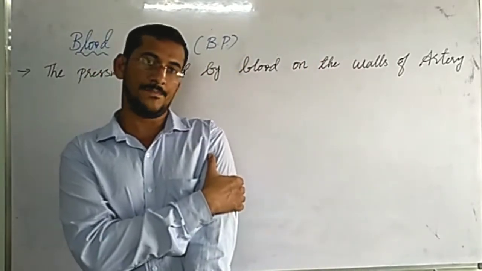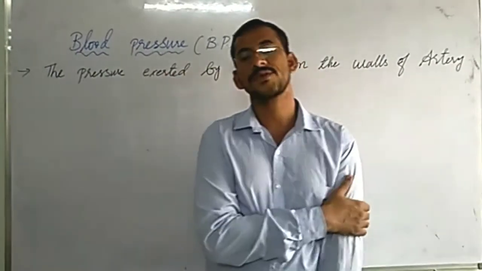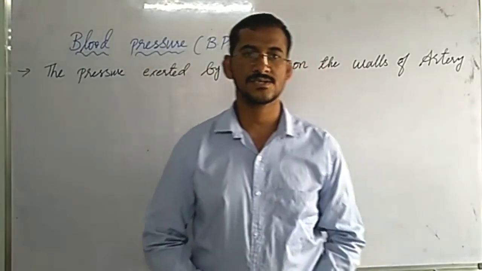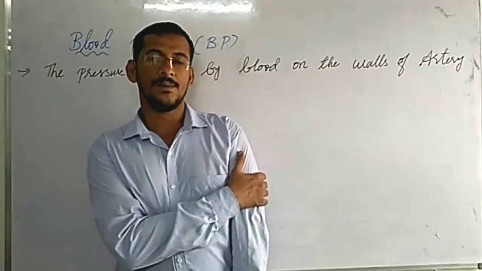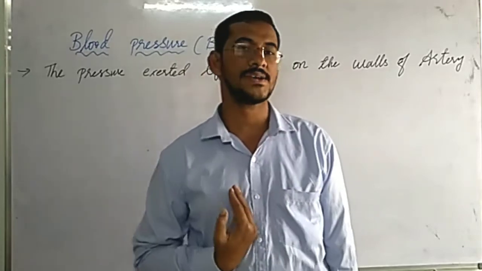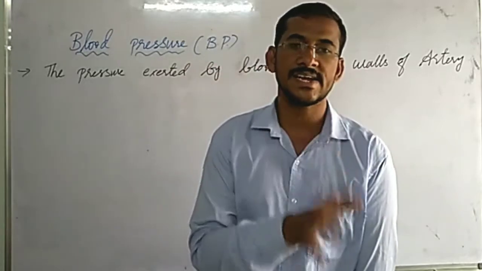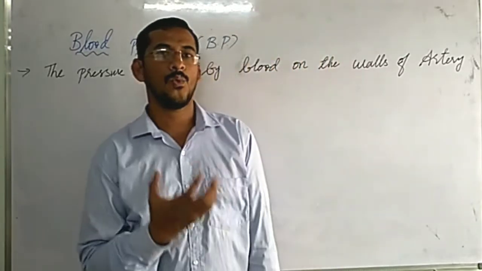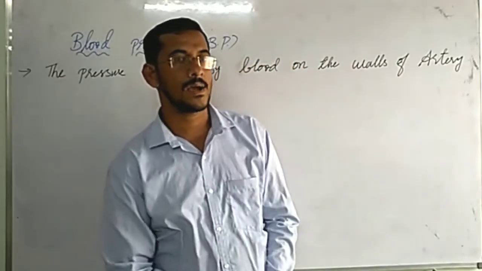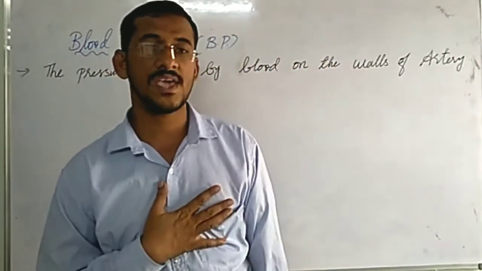And do you know we prefer left arm, not the right arm, because the left upper arm is very close to the heart, because heart is present slightly towards the left side. That's why to get blood pressure we check in left arm compared with right arm.